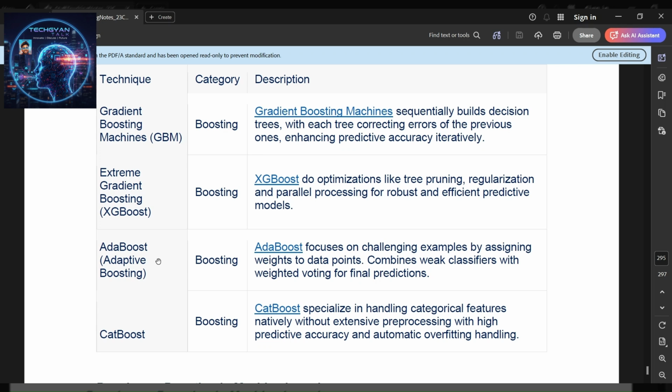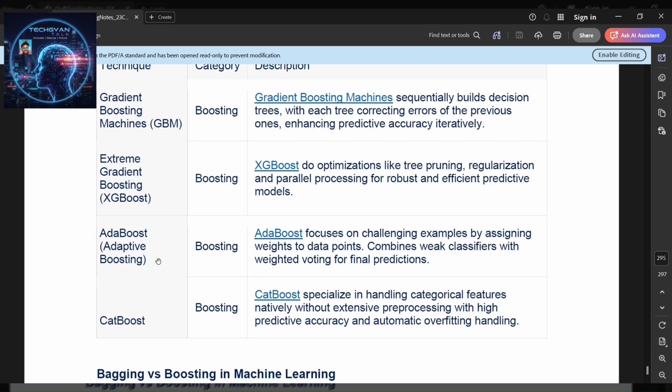Gradient boosting machines, GBM, under the category boosting. Gradient boosting machines sequentially build decision trees, with each tree correcting the errors of the previous ones, enhancing predictive accuracy. And extreme gradient boosting, XGBoost, under the boosting category. XGBoost does optimizations like tree pruning, regularization, and parallel processing for robust and efficient predictive models.